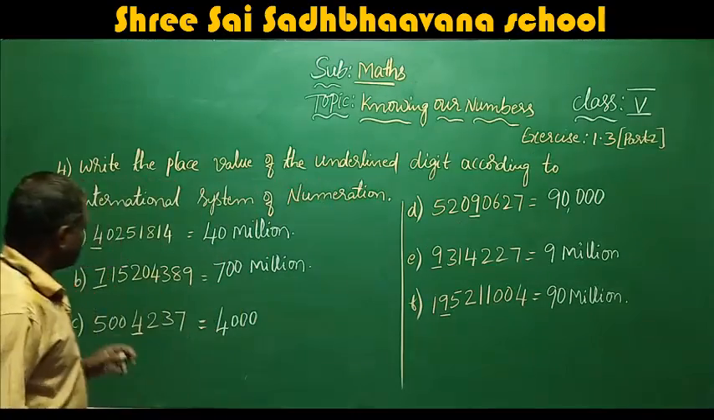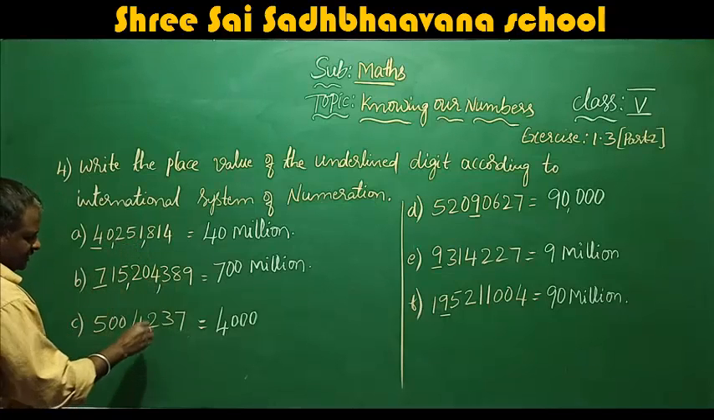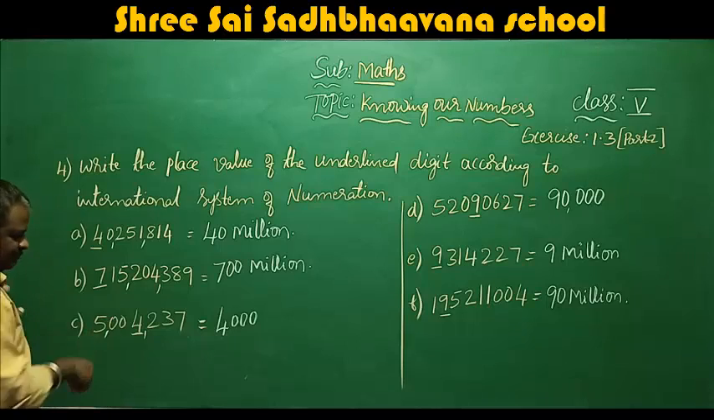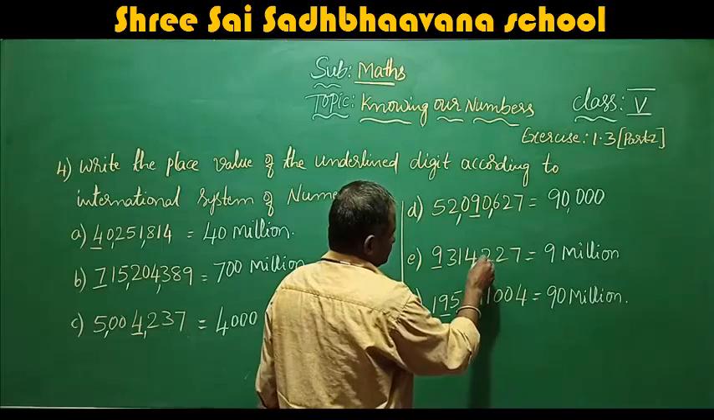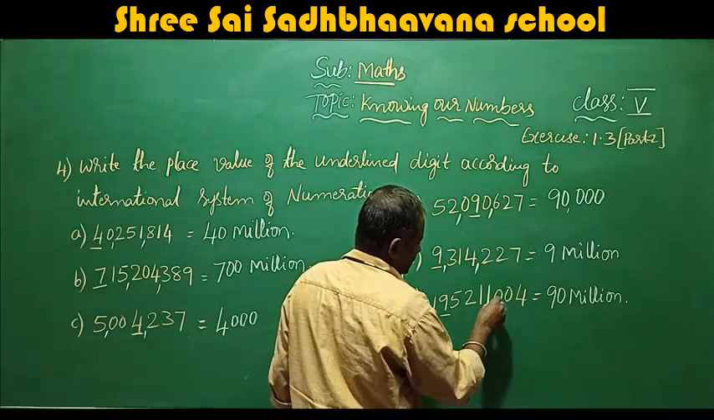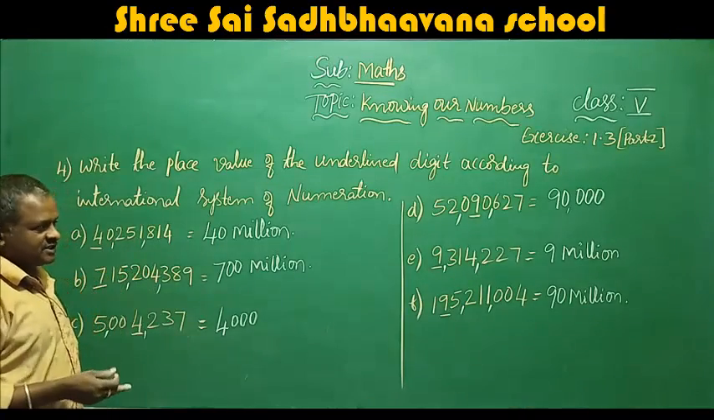If you want, you can put the commas also for each period, that means for every 3 digits. Then you will understand easily. Then it is very easy for you to understand. I hope you understand.